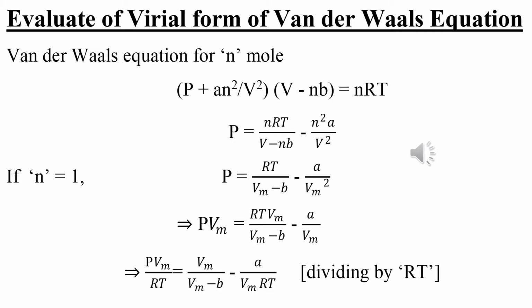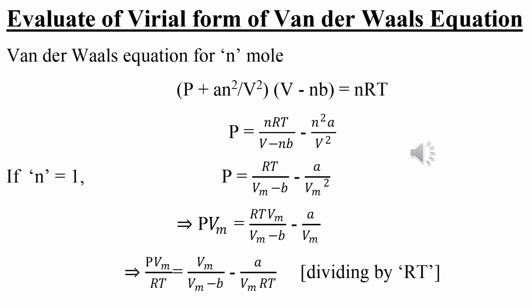Next, we evaluate the virial form of the van der Waals equation, that is how we derive this mathematically. We can write the van der Waals gas equation for n moles, that is P plus n square a by V square times V minus nb is equal to nRT. From here we calculate P is equal to nRT by V minus nb minus n square a by V square.